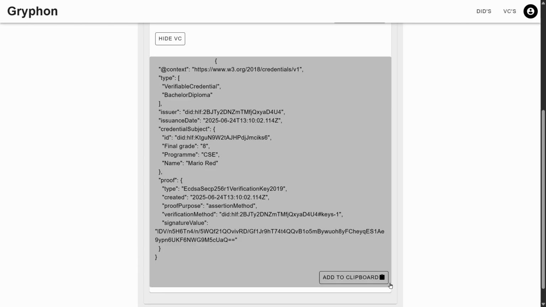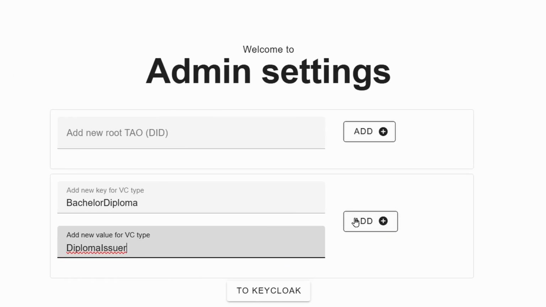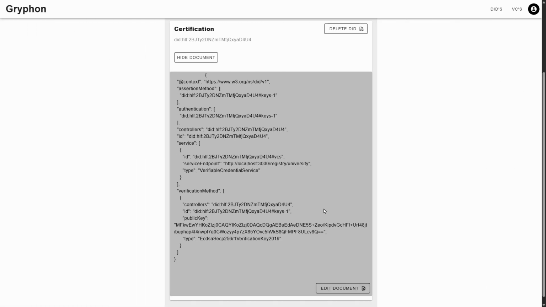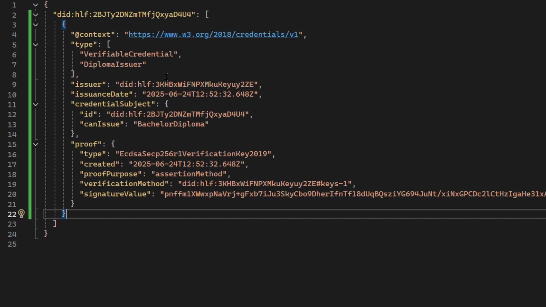Next, if the signature is valid, it will search for mappings of this VC type, namely bachelor diploma, and find out that the issuer is required to have a diploma issuer VC. 4. It will then look for the organization registries by querying the endpoint provided by the university and find the VC of type diploma issuer.